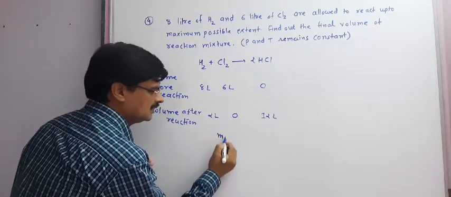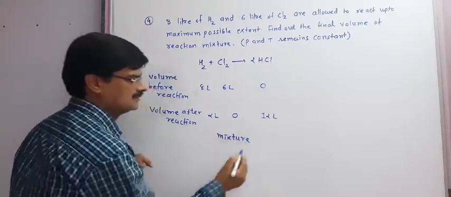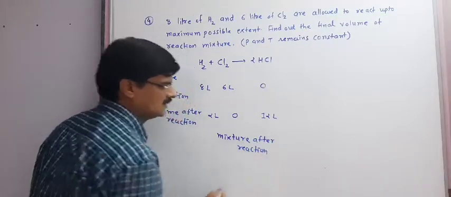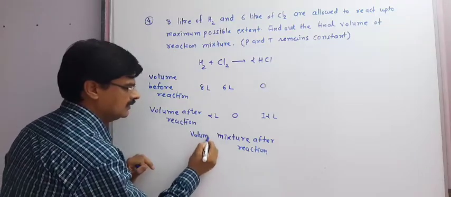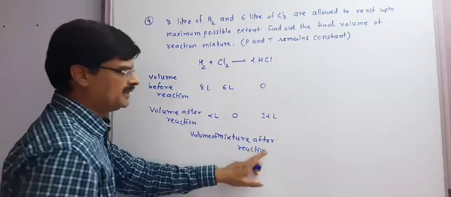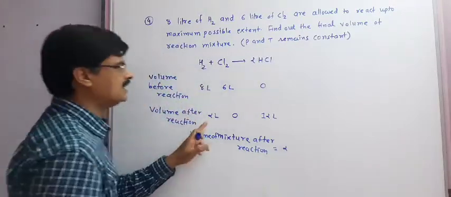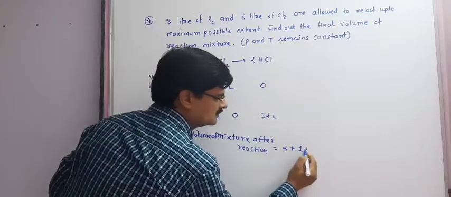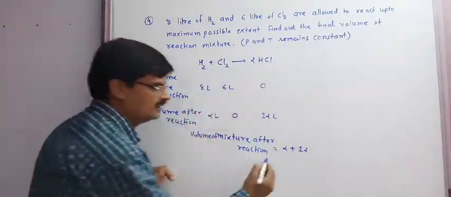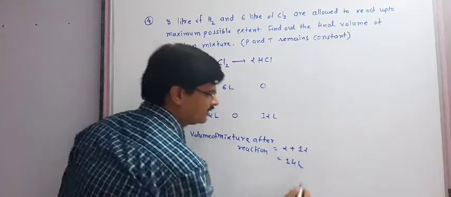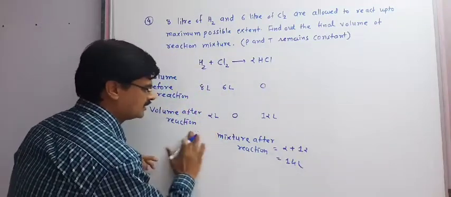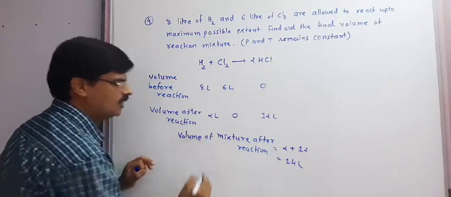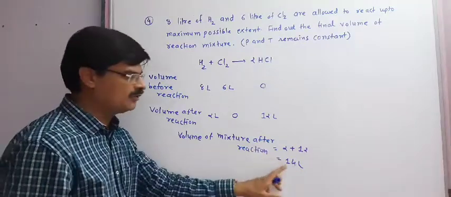Therefore, the volume of mixture after reaction will be 2 liter of hydrogen and 12 liter of hydrochloric acid. So we will get 14 liter. So once more, volume of mixture after reaction is equal to 14 liter.